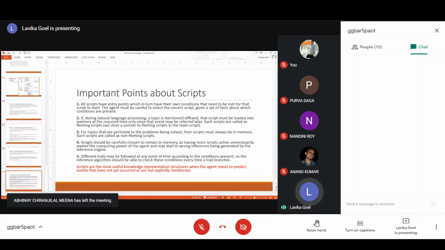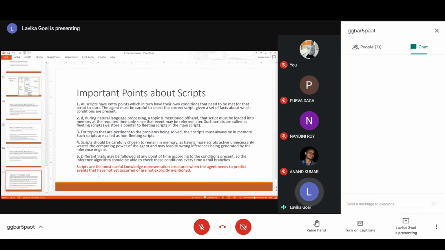So scripts should be carefully chosen to be in the memory or not to be in the memory. If you have more scripts inside the main memory, it will waste the computing power of the agent. So we decide very carefully which scripts we should keep in the memory as non-fleeting scripts, and for which scripts we can just place a pointer. Those are the fleeting scripts.